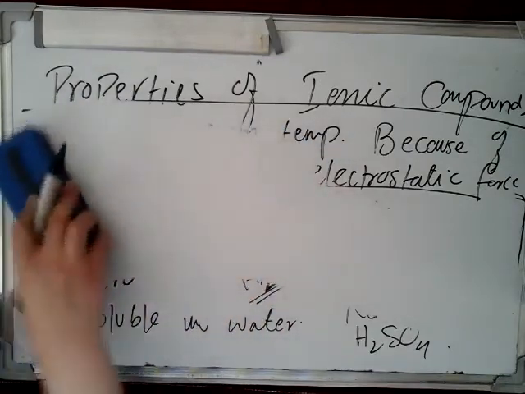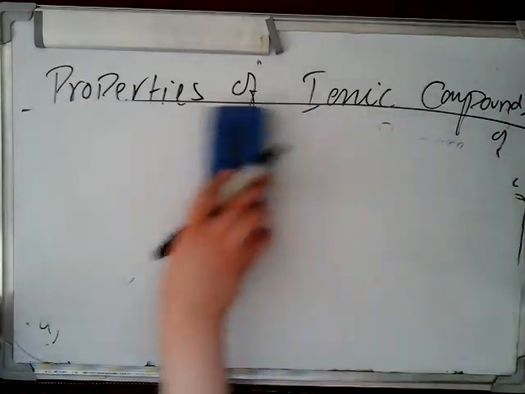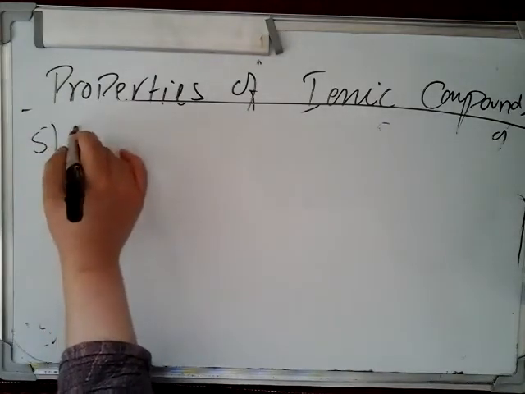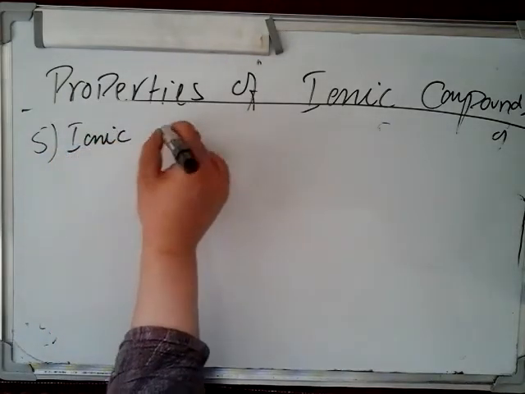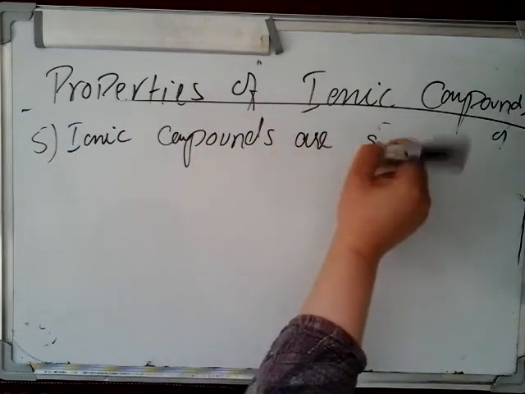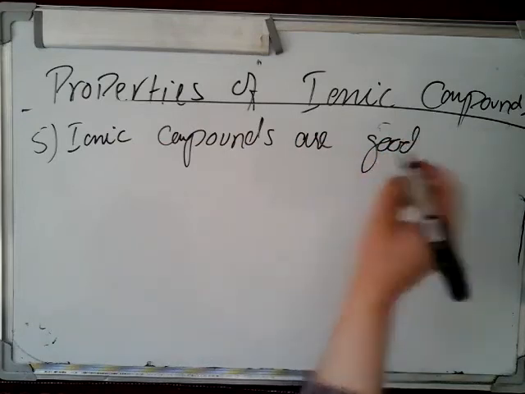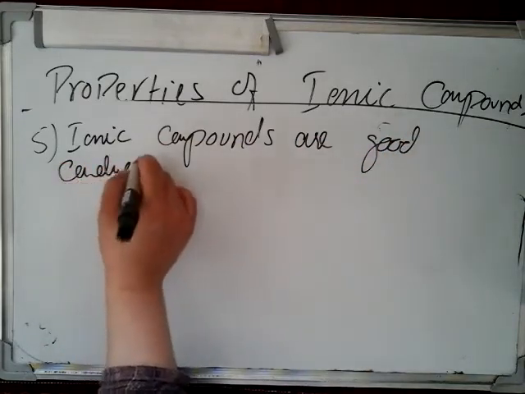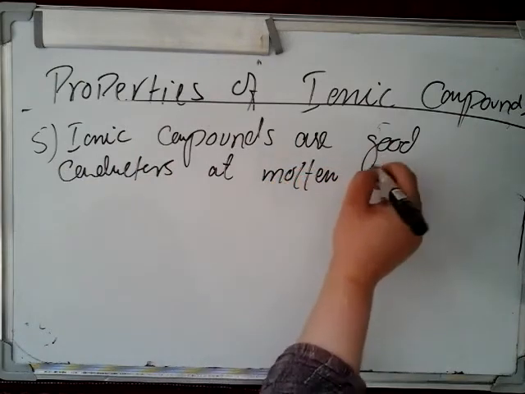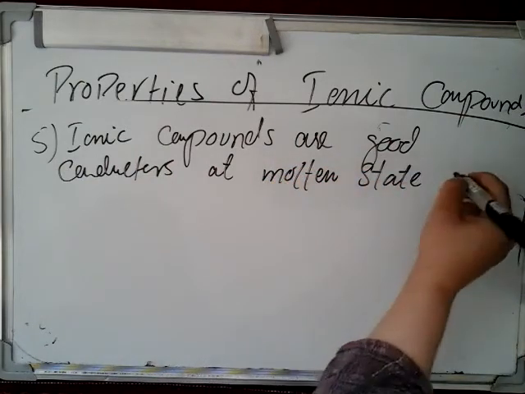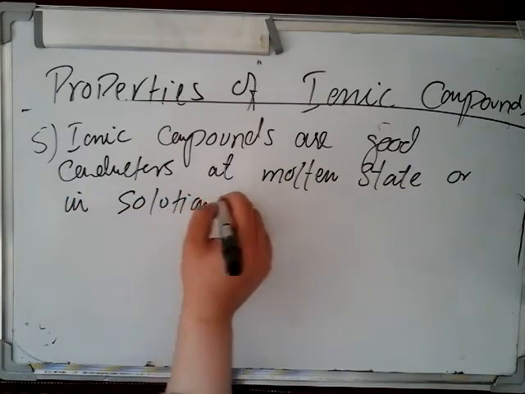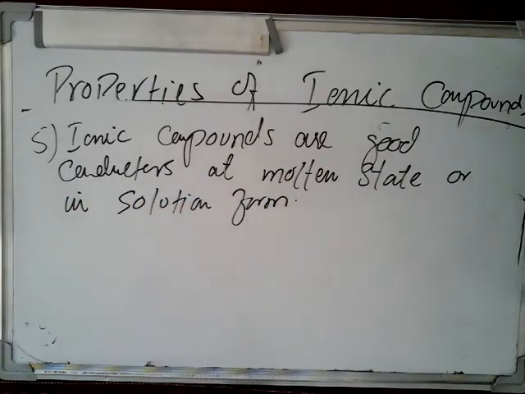Number 5 is that they are good conductors. Ionic compounds are good conductors at molten state or in solution form. Is that clear?